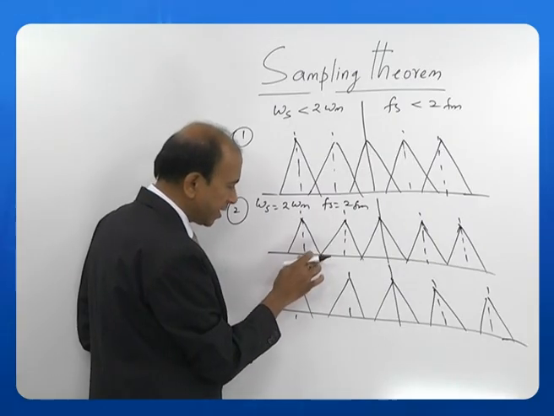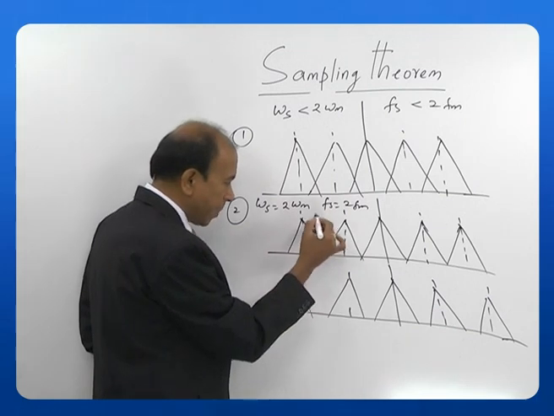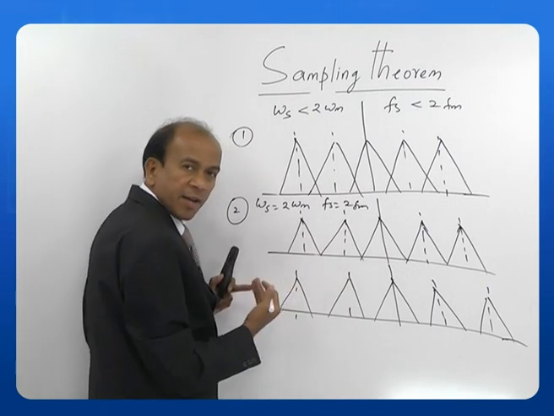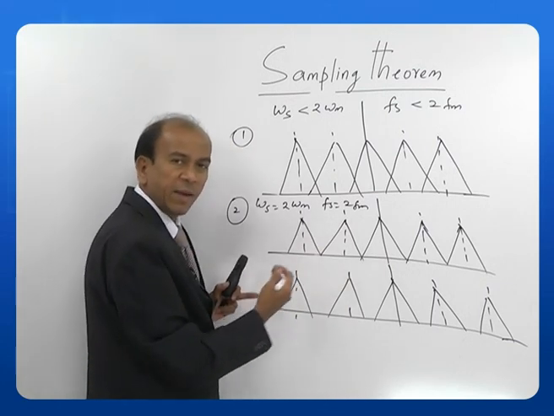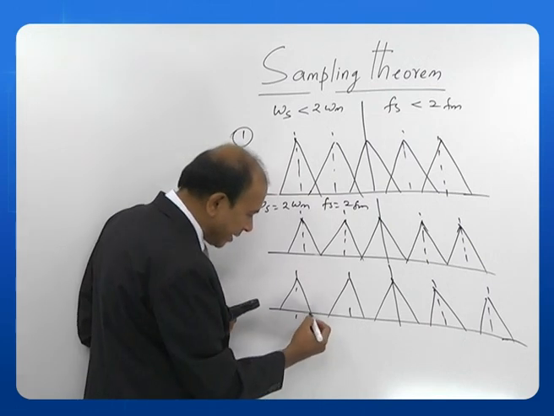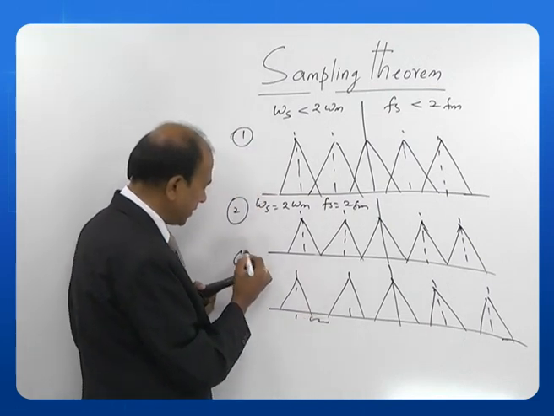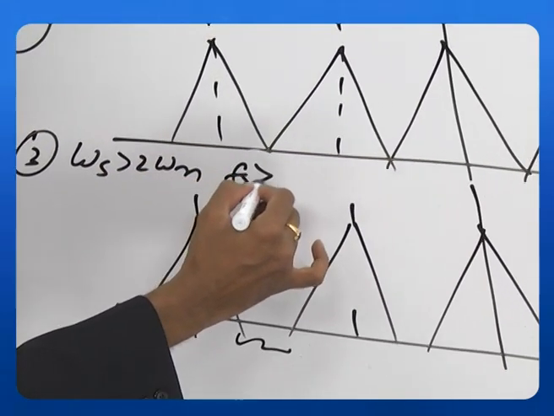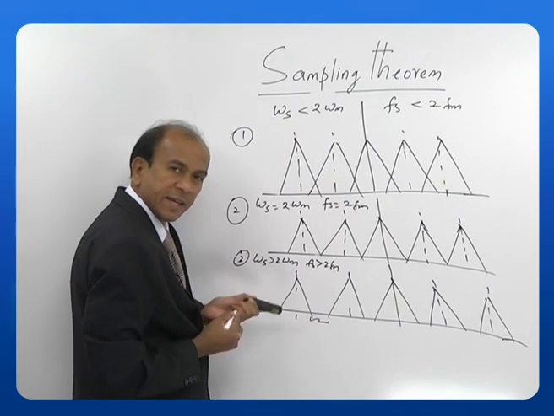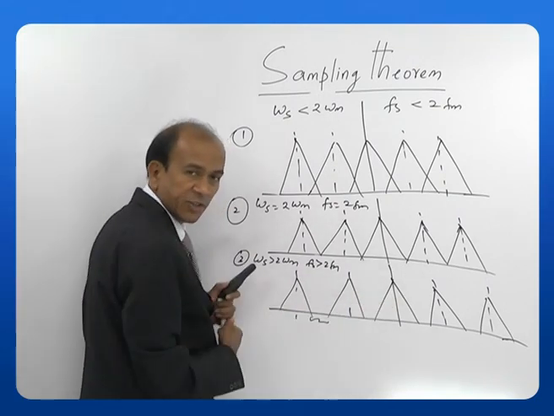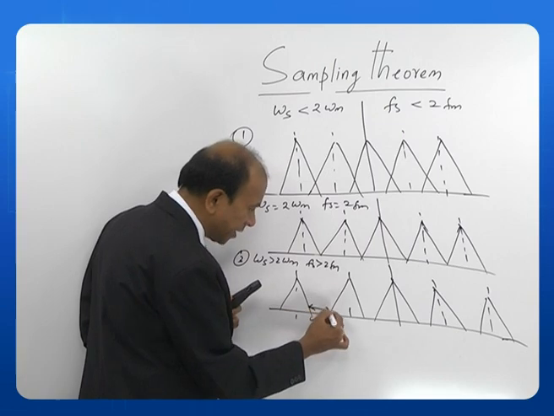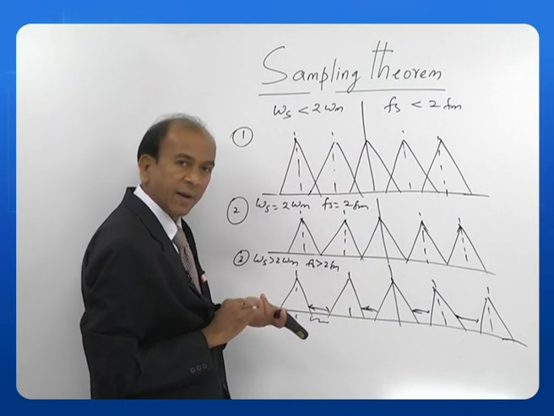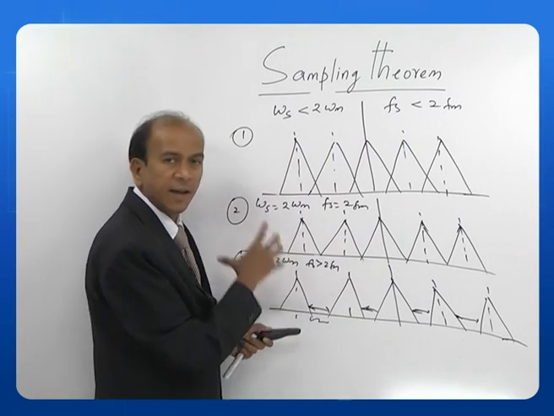If you see here, there is no gap between these two spectra. The spectra are not overlapping, but they are immediately followed by each one. So, there is no guard band. Now this is the third case where omega s is greater than 2 omega m or Fs is greater than 2Fm. What happens here is the spectra are separated by certain distances. This separation which you see here is nothing but your guard band. Okay, this is called a guard band.